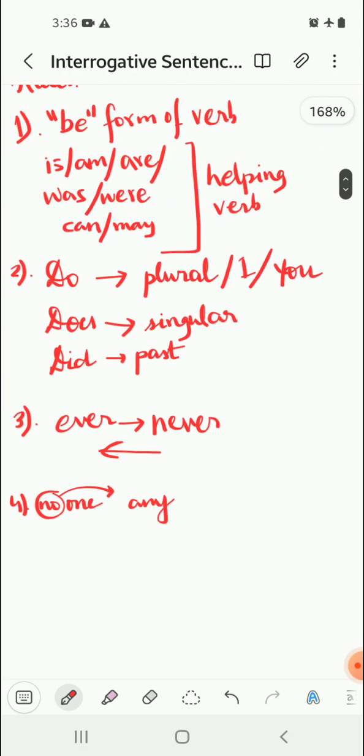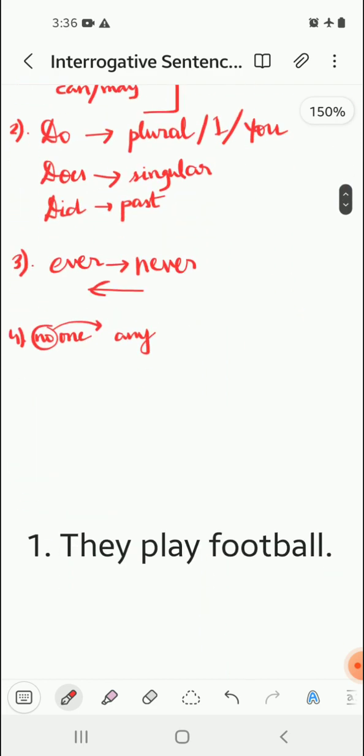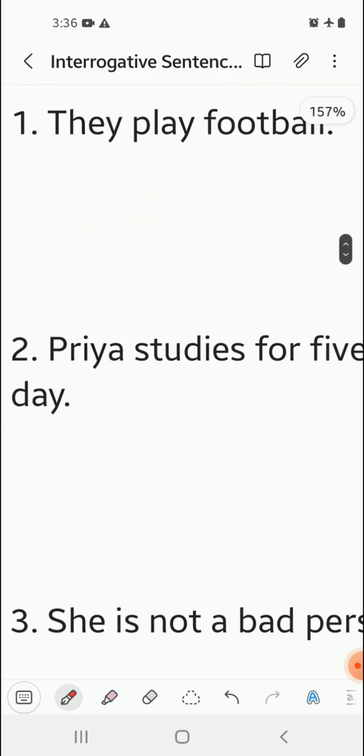Now we are going to first solve some simple sentences. See, they play football. We have to convert the sentence into an interrogative sentence. It is an assertive sentence, ends with a full stop, so you have to change it into an interrogative sentence. Here in the sentence you can see there is no be form of verb, no helping verb. There is only a main verb, that is play.